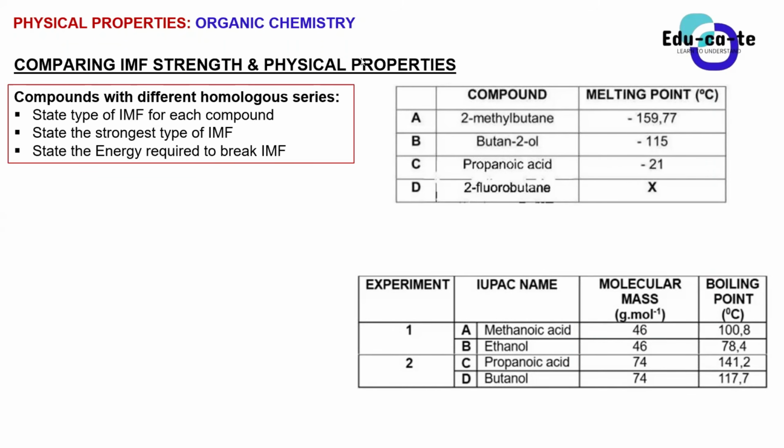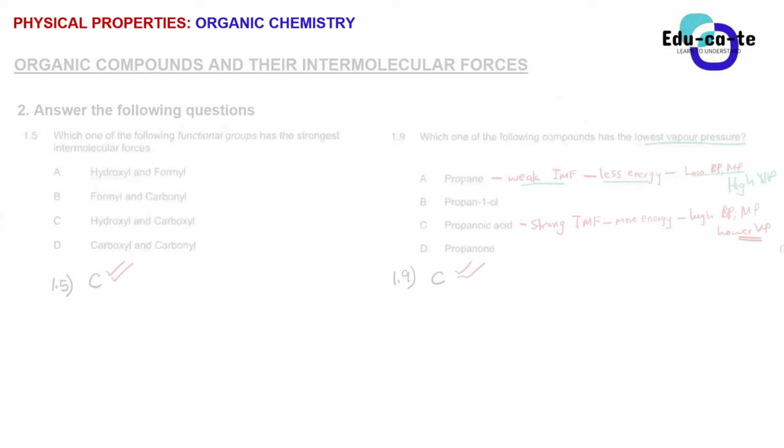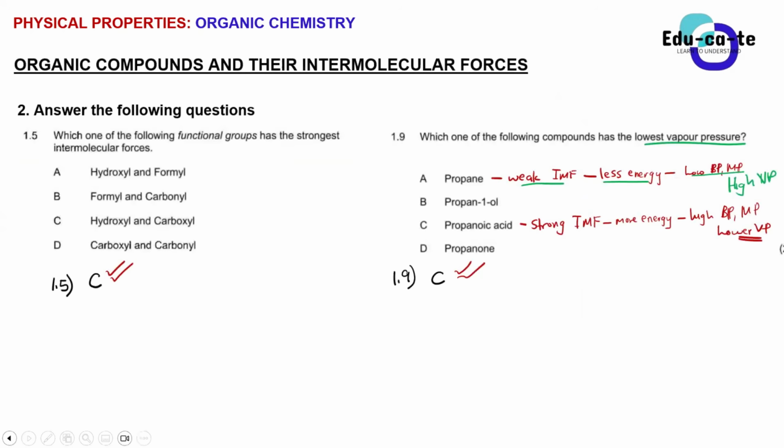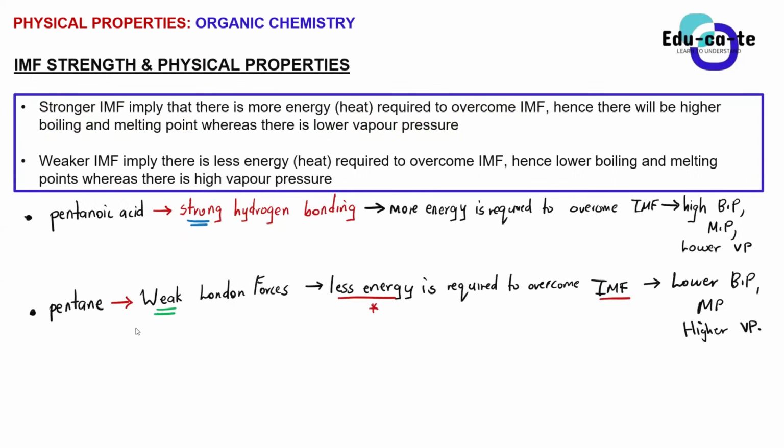We've been looking at generally how the intermolecular forces strength is related to physical properties such as boiling point and melting point. And I have told you guys how you explain it. You are supposed to tell us the type of intermolecular force that you're having. Is it strong or is it weak? If it is strong, then it means that we are going to require more energy.